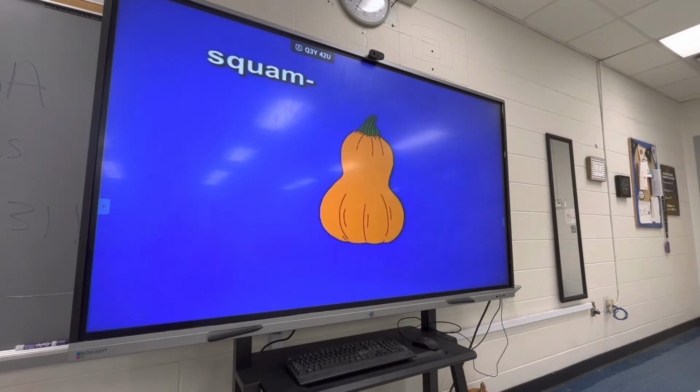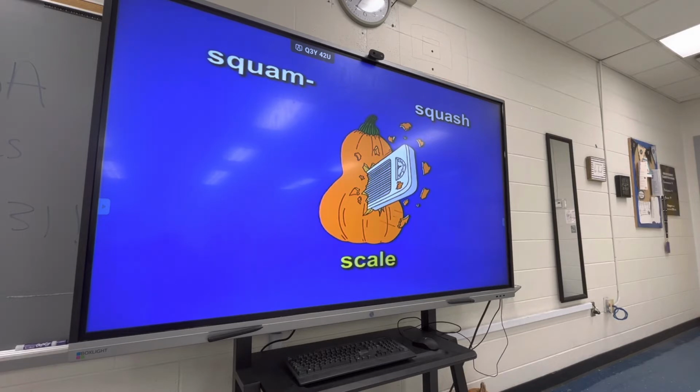Next, squam. Squam sounds a lot like squash. Squam, squash. Squam means scale or scaly. See the squash with a scale bursting out of it. The scale will remind you of scale or scaly. Squam, squash, scale. Twice together. Squam, squash, scale. Squam, squash, scale.